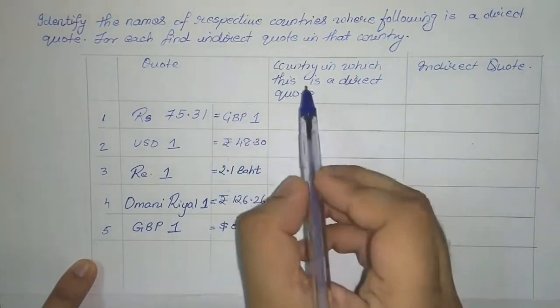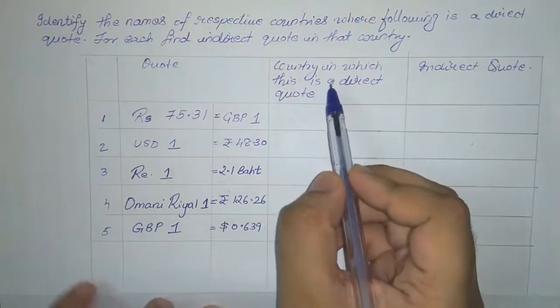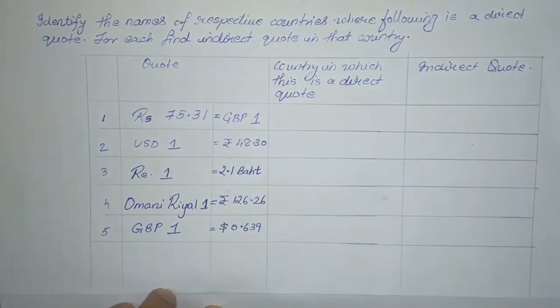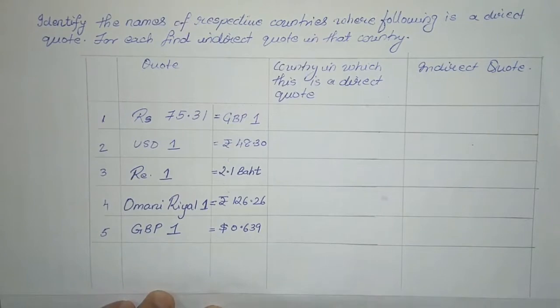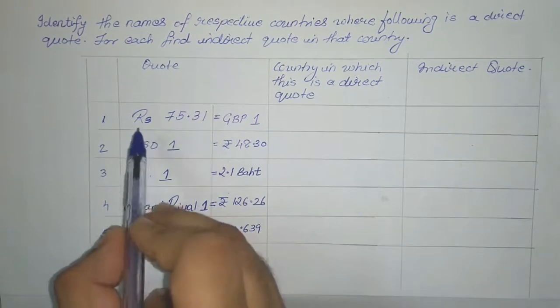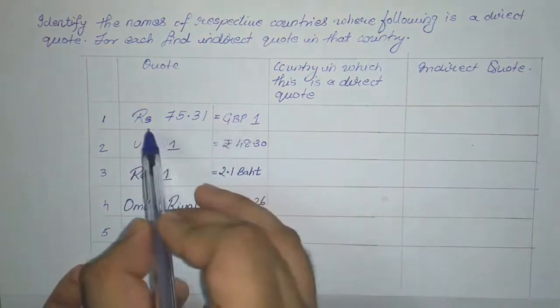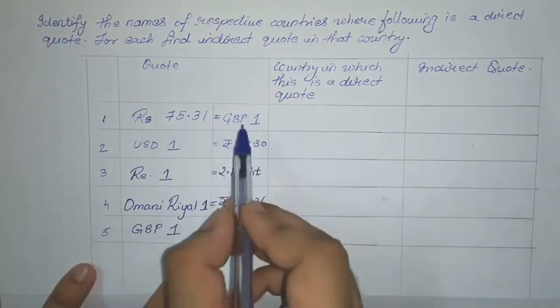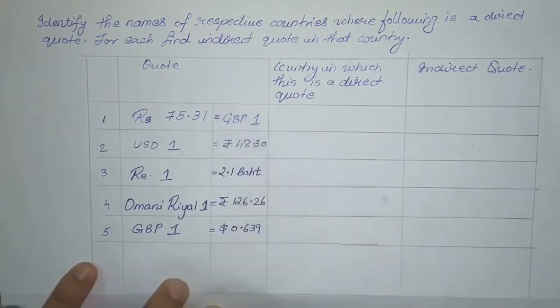Now we need to find in which country is this a direct quote. To remember this in very simple terms, always try to find the base currency. Base currency will be the one which is given in a single unit. Now in this particular question, 1 unit of Great Britain pound has been given to us.